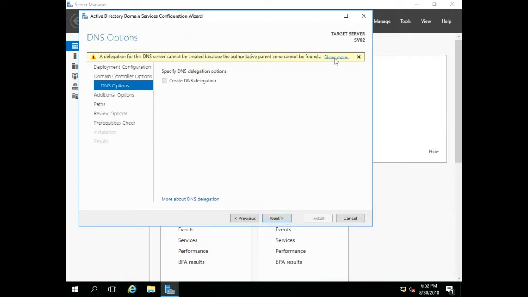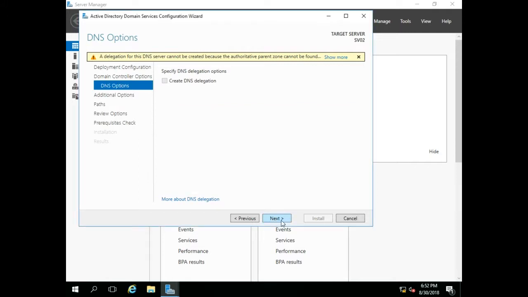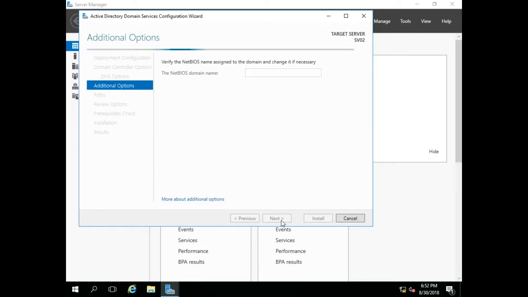Select Next. The reason for this error is that the server cannot identify your domain outside of the local network. If you are planning to use your domain outside of your local network, you have to point your domain name to your server's public IP, for example by creating custom name servers. We will talk about custom name servers at a later stage. Select Next on the DNS options page.